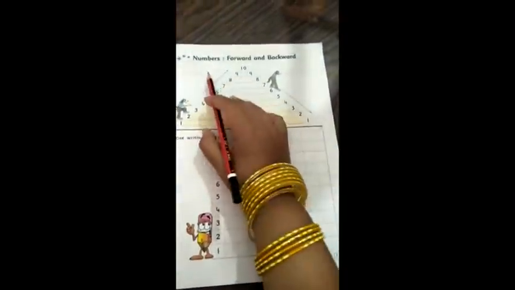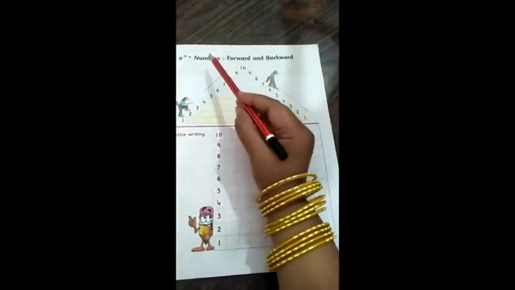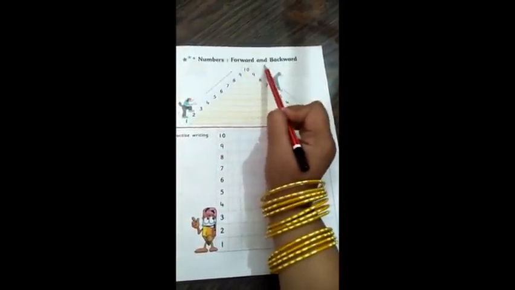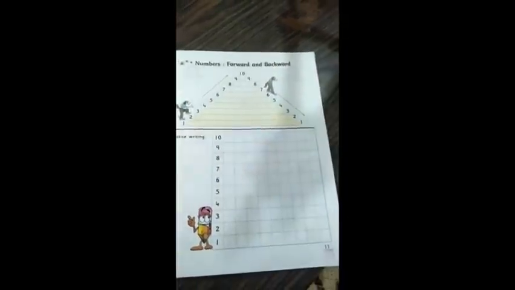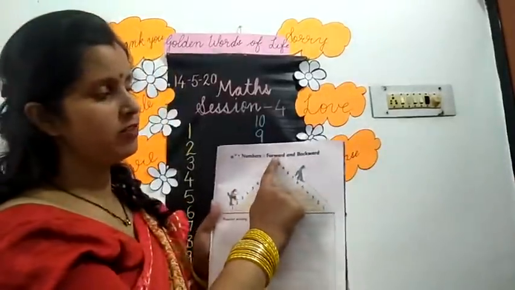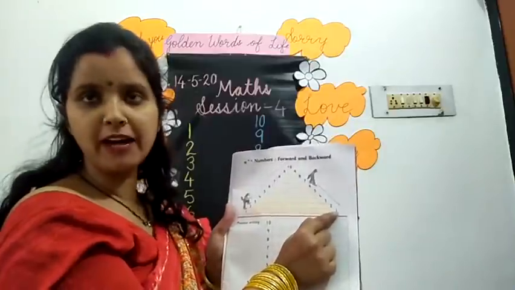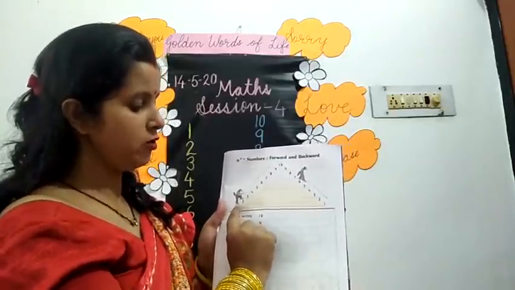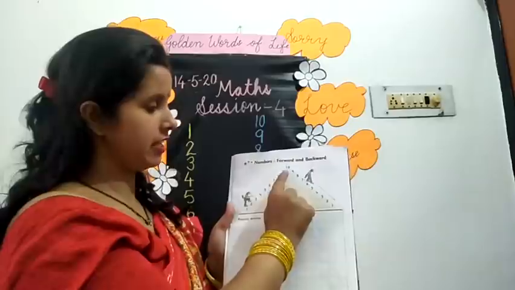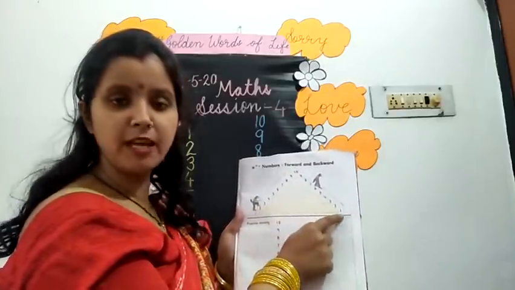Now the next page, today we will do page number 11, numbers forward and backward. You will write numbers forward and backward. Let's see, children, how we will do this. This is your forward numbers and this is your backward numbers. In forward numbers, you will read from number 1 till 10, and in backward numbers you will read from number 10 till number 1.